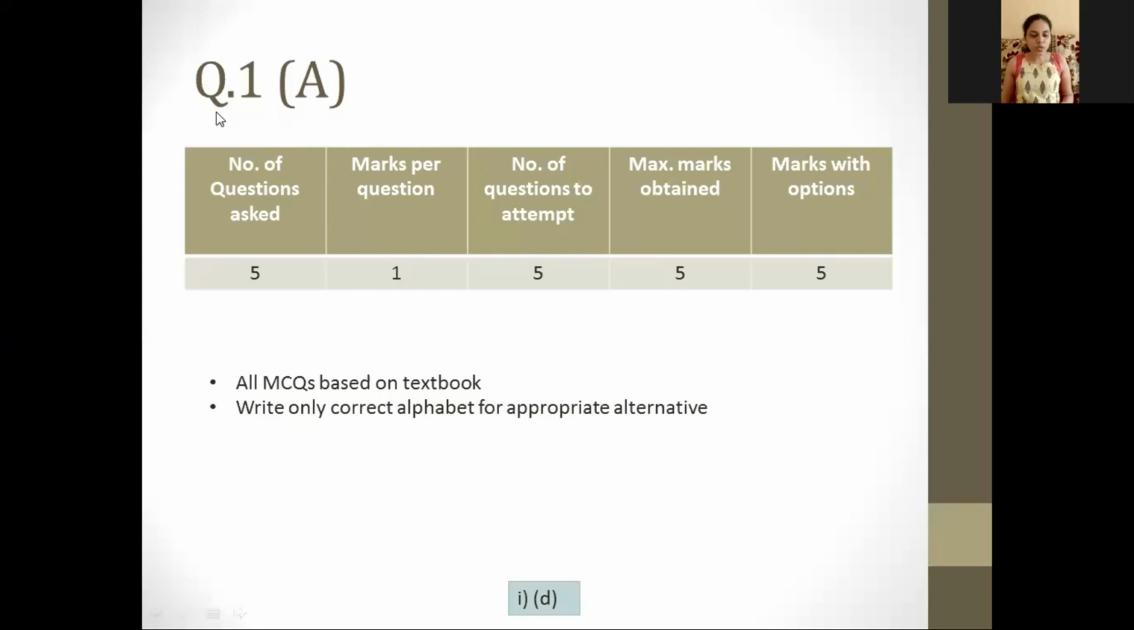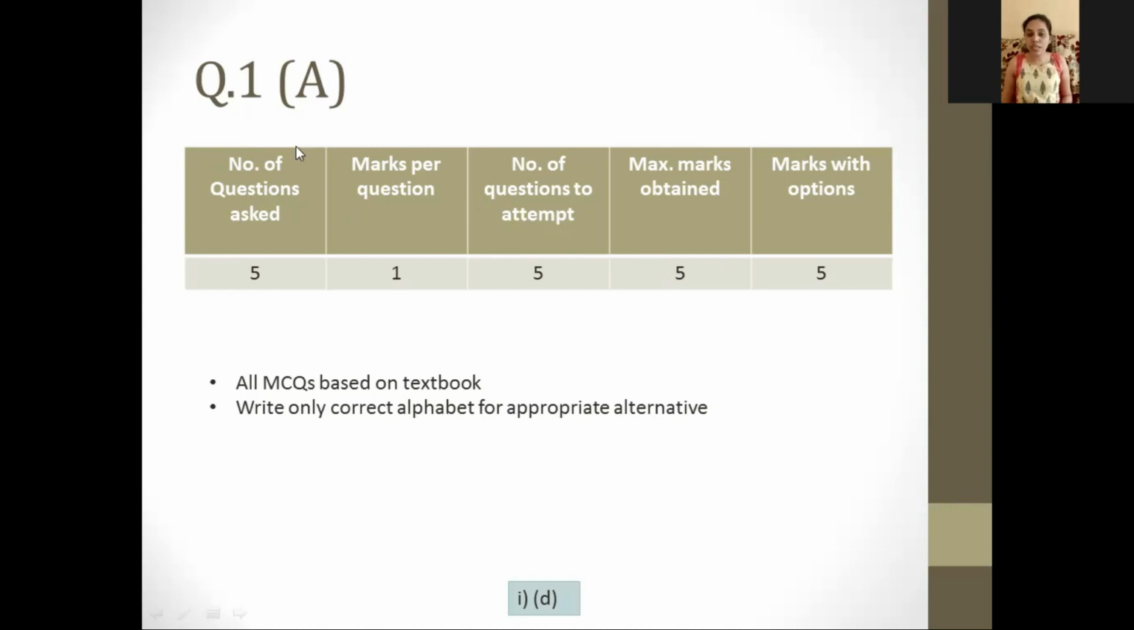So first is question 1A. Remember that all questions will be MCQs, multiple choice questions, and they will be based on the textbook. And how many questions will be asked? 5 questions will be asked. You will have 1 mark per question. You have to attempt all 5 of them. You will get a maximum of 5 marks and there are no options. So these are the maximum marks that you can get for question number 1A.